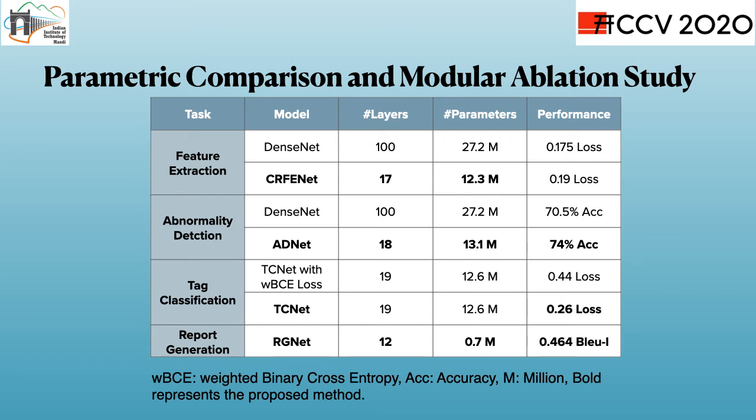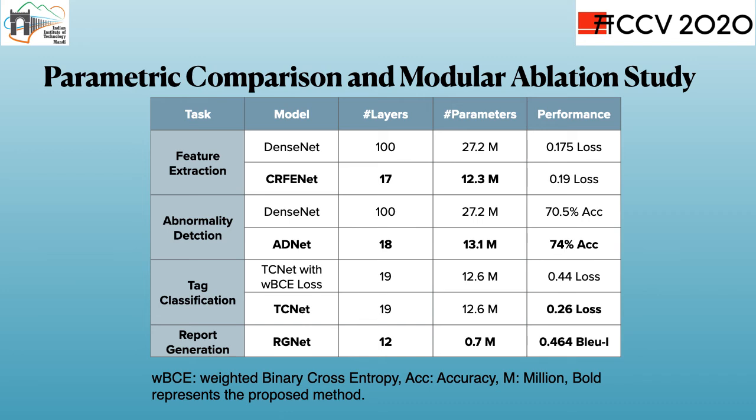CRFE-net has only 17 layers and 12.3 million parameters, while DenseNet on the other hand has 100 layers and 27.2 million parameters. Since most of the X-ray abnormalities are localized, patch-based abnormality detection provides us better results than standard-sized image-based classifiers like DenseNet. ADNet, in addition to having a lower number of layers and parameters, has a higher accuracy of 74% compared to DenseNet, which has an accuracy of 70%.